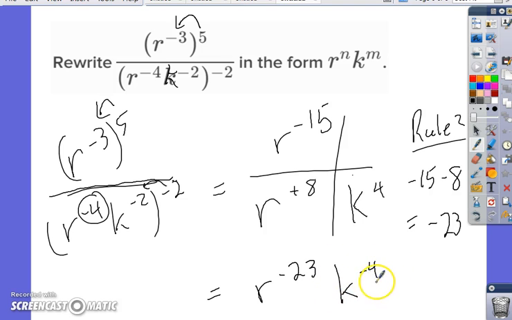Why is the exponent on k negative? The exponent on k is negative because it was on the denominator. So I divided by k 4 times.